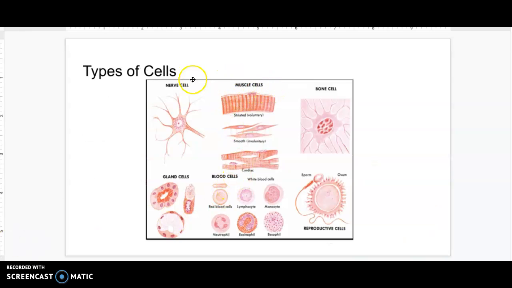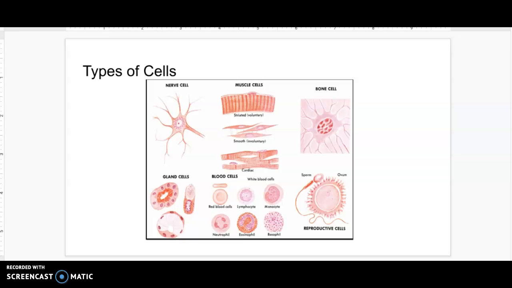There are different ones that have to work together. So there are nerve cells that work together in the nervous system. There are muscle cells that work together in the muscular system, and there are 3 types of those. There's the type that you find in the skeletal muscle that helps you lift things. There's a smooth muscle that we find in the digestive tract that helps move food along during digestion. And then there's also the cardiac muscle that we find in the heart. We have bone cells. We have reproductive cells like sperm and egg. We have different types of blood cells, such as the red blood cells and the white blood cells that we're seeing here, just to name a few.